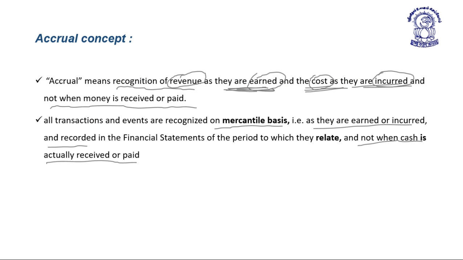Next concept is accrual concept. Accrual means recognition of revenue as it is earned and recognition of cost as it is incurred, and not when money is actually received or paid. So all transactions and events are recognized on a mercantile basis as they are earned or incurred, and recorded in the financial statement of the period to which they relate, and not when cash is actually received or paid.